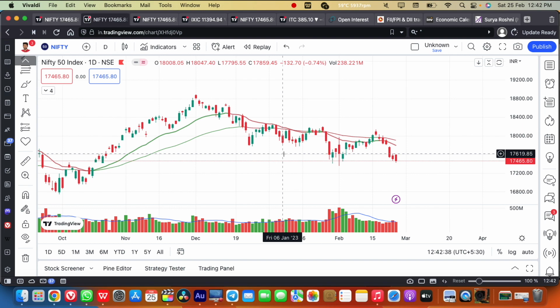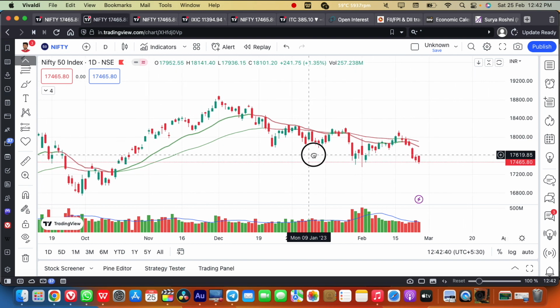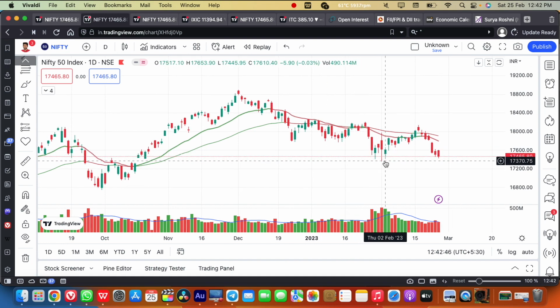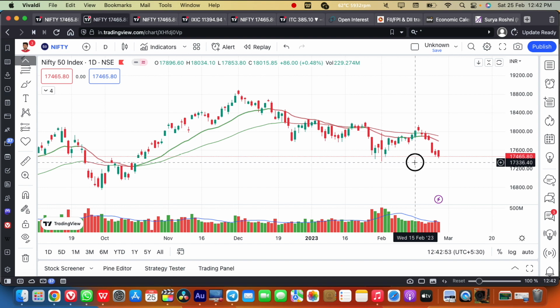Yet another video of this trading session. We will be analyzing the weekly time frame in the Nifty and the Bank Nifty, and the broader market as well, to know the trend of the market, and this will definitely be useful for positional traders. I hope that it will be useful. Let's get into the market.